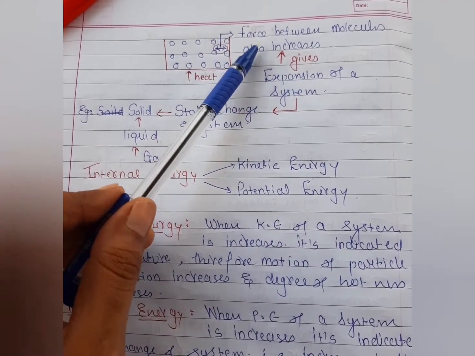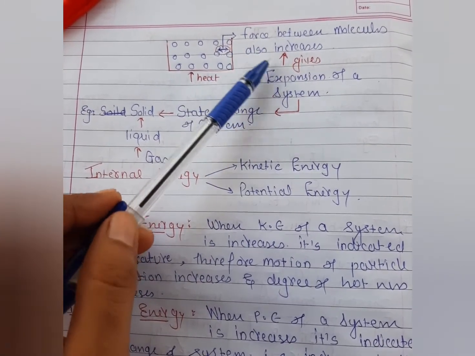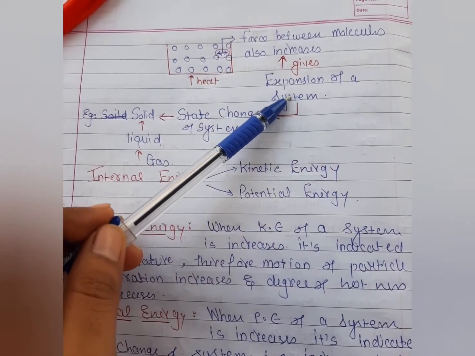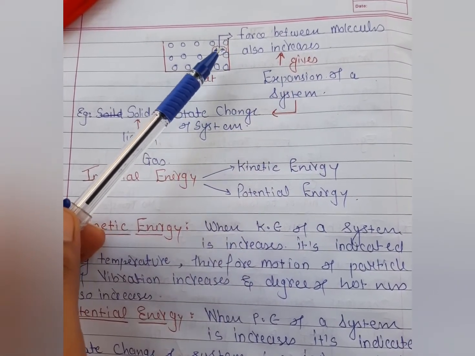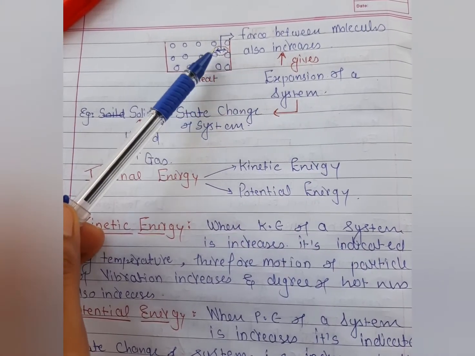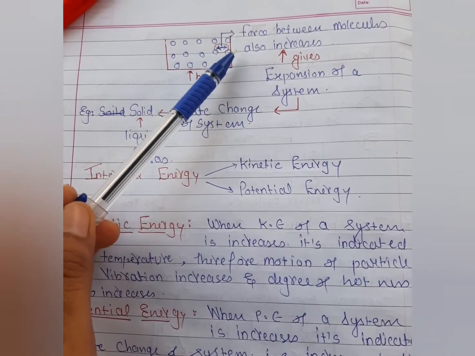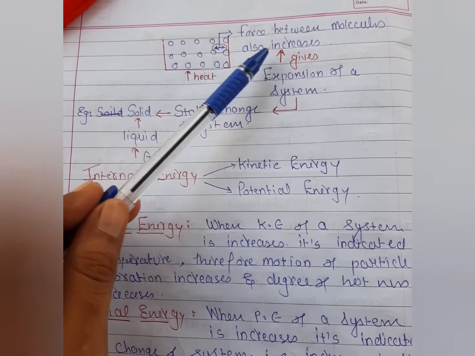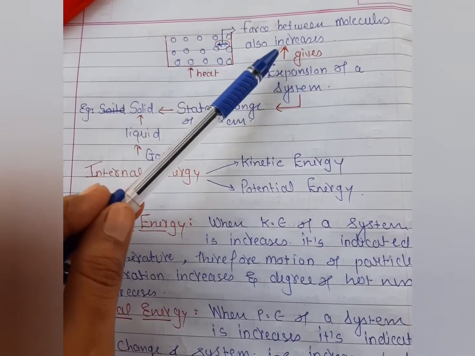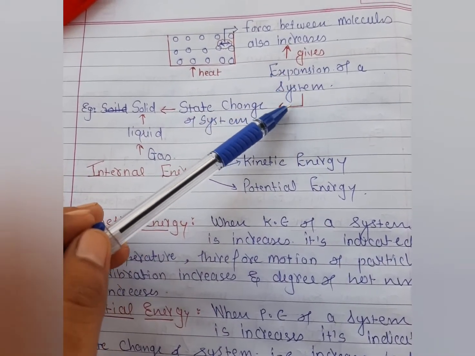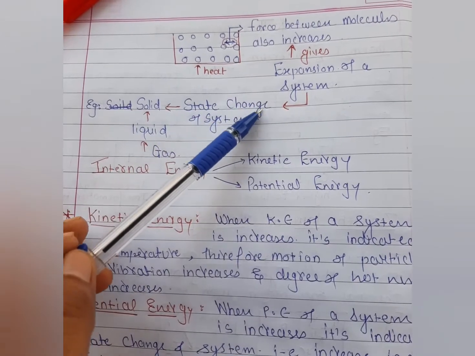And this force between the molecules increases, it gives the expansion of the system. Yes students, this happens in chemistry or physics. When we increase the heat of any system, the internal molecule arrangement is changed because the force between those molecules is also changed, and this gives the expansion of the system. And this expansion of the system is nothing but the change of state of the system.